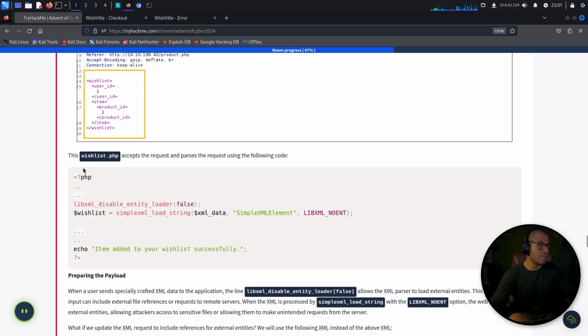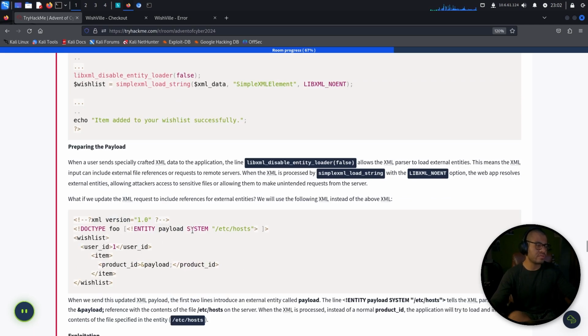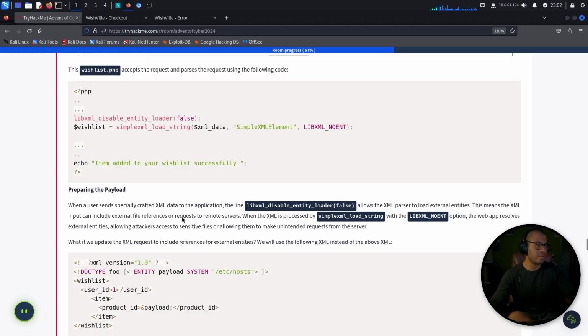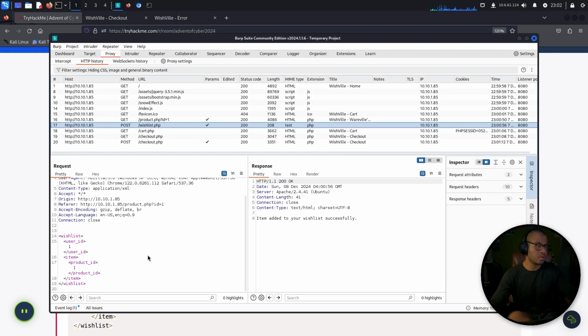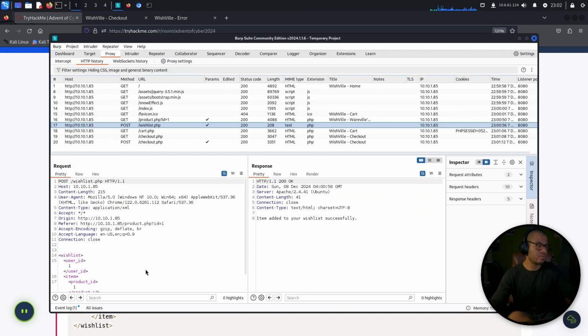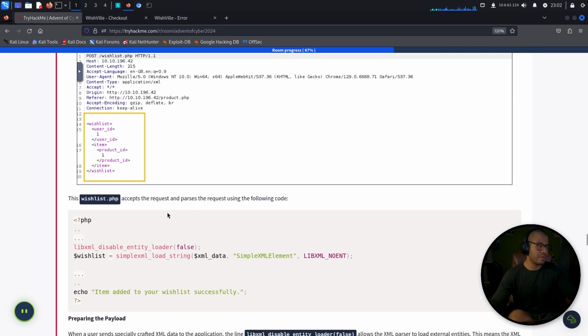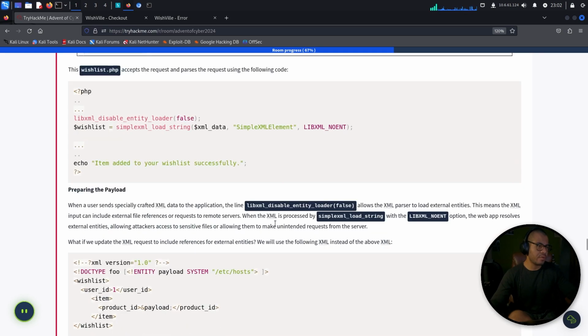Okay, what else? If we check it out, then we see user ID 1, product ID 1. This wishlist.php accepts the request and parses the request using the following code. PHP, libxml_disable_entity_loader(false); $wishlist = simplexml_load_string($xmlData, 'SimpleXMLElement', LIBXML_NOENT); echo "Item added to your wishlist successfully." How do you know that's the code it uses to parse the request? Okay, I guess you're just telling me, right?